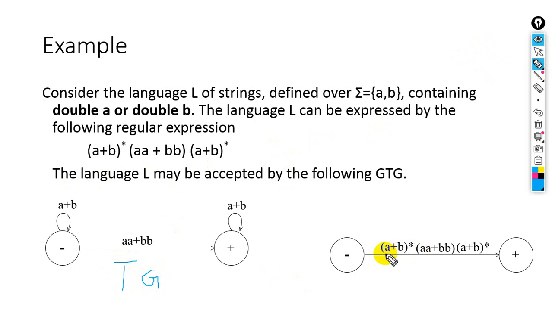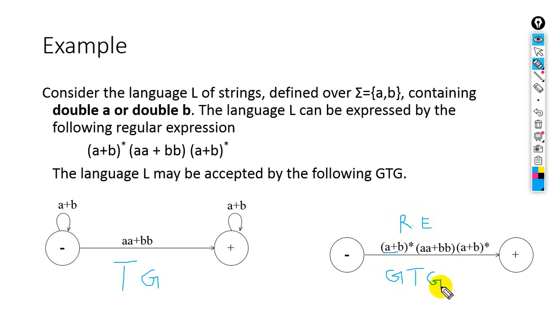So we can write the complete regular expression on a single transition. No problem. This is a regular expression. This is the generalized transition graph, and this is the complete regular expression. We can call this GTG, generalized transition graph.